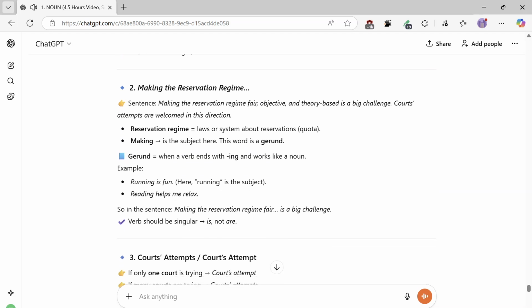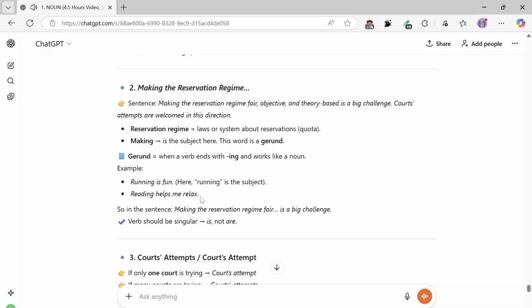2. Making the reservation regime. Sentence: Making the reservation regime fair, objective, and theory-based is a big challenge. The court's attempts are welcomed in this direction. Reservation regime equals laws or system about reservations, quota. Making is the subject here. This word is a gerund. A gerund is when a verb ends with ing and works like a noun. Example: Running is fun. Here, running is the subject. Reading helps me relax. So in the sentence, making the reservation regime fair is a big challenge, the verb should be singular, is, not are.